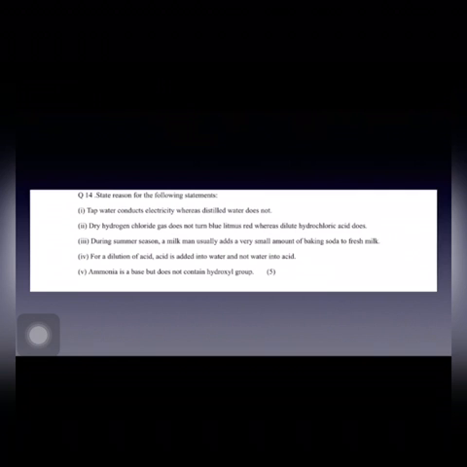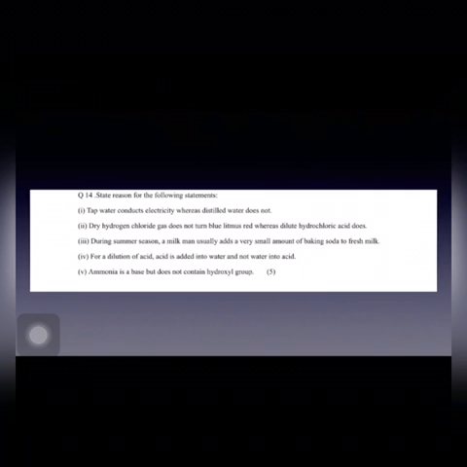The reason is that electricity is conducted in aqueous solution only by furnishing ions. Tap water conducts electricity due to the presence of ions of dissolved salts and minerals in it, whereas distilled water is pure water and it has no ions. So that's why it does not conduct electricity.